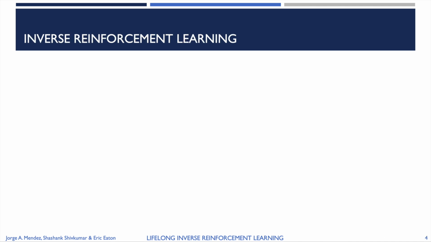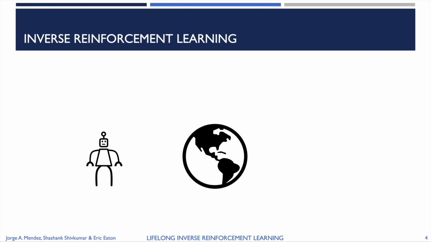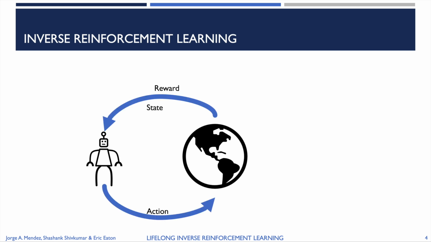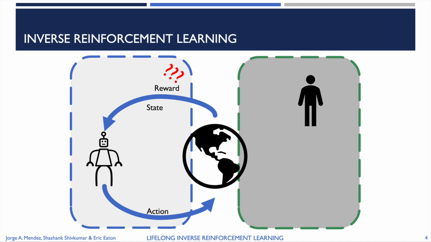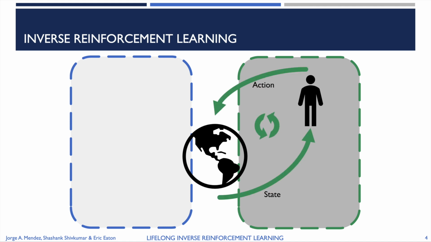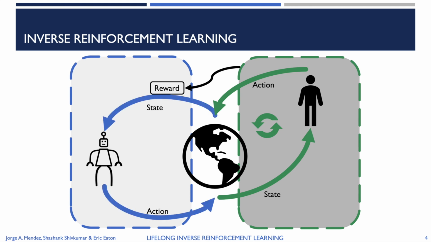Inverse reinforcement learning is a framework for imitation learning in which an agent is trying to learn to act on the world via reinforcement learning, by executing actions and observing resulting states and rewards. However, in this setting, the agent does not have access to the reward function and is instead allowed to observe an expert user. The user acts on the world for some time, and the agent then infers the reward the expert was trying to maximize, and finally uses it for typical reinforcement learning.